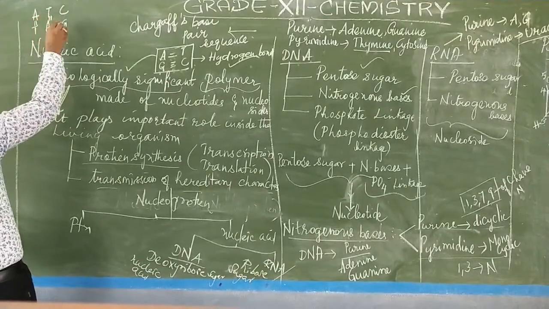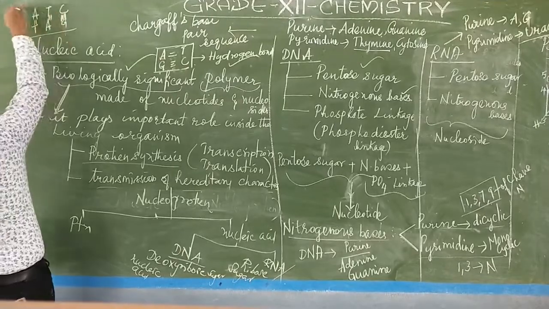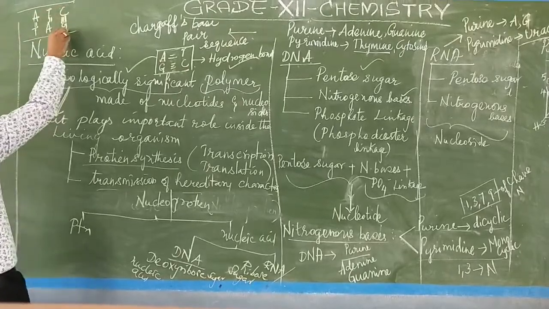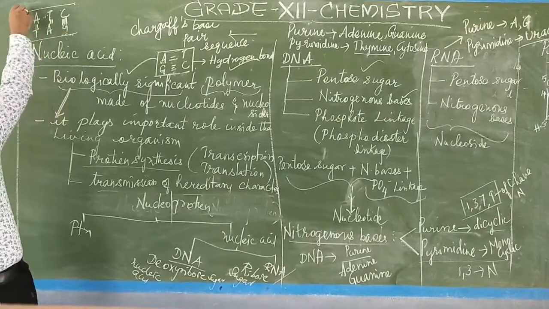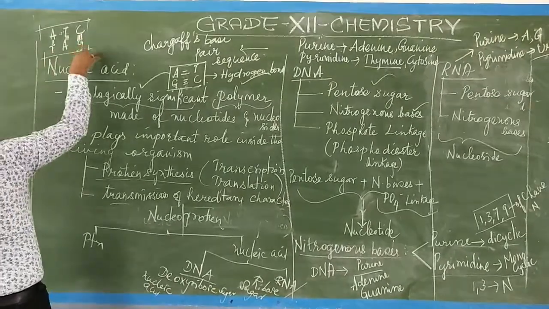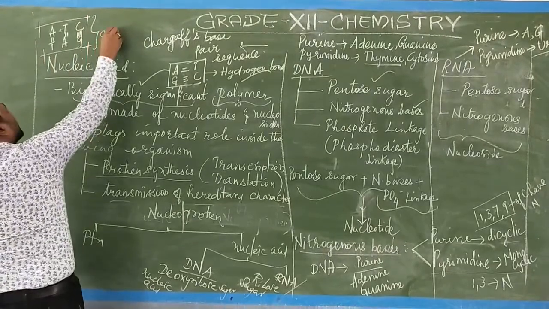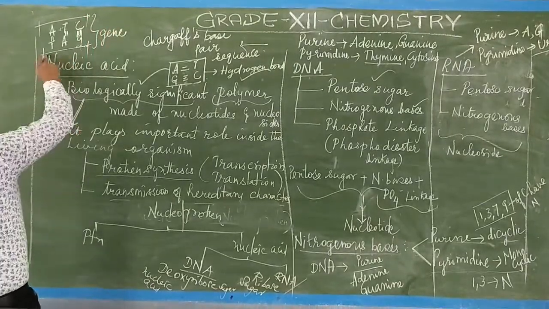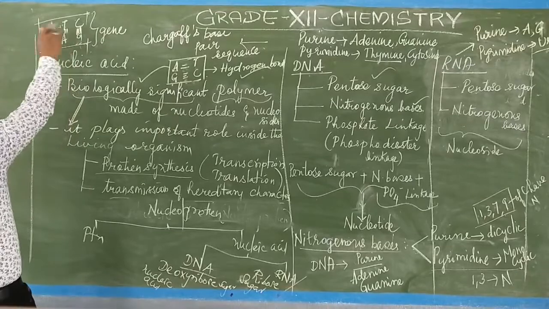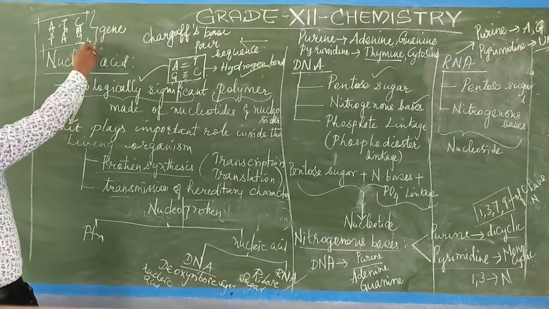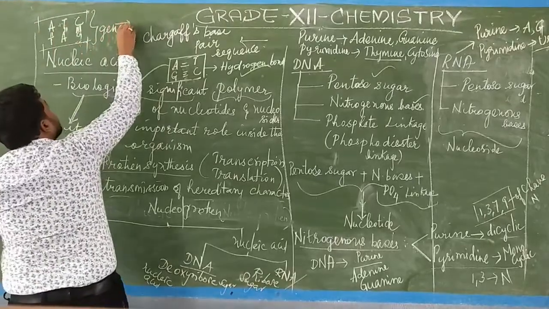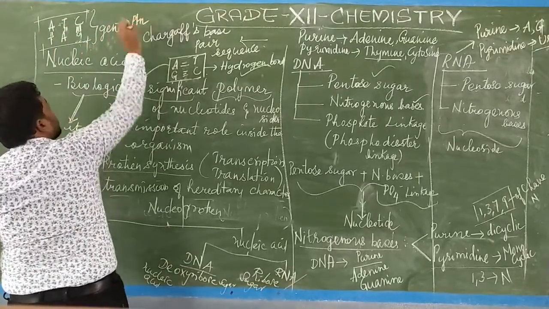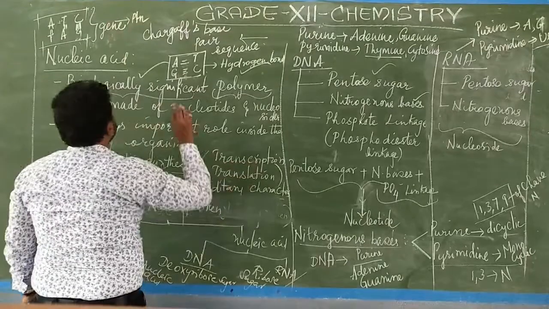Here also it should have a double bond, and here it should have a triple bond. This is called the codon and anticodon sequence. This is a codon sequence and this is an anticodon sequence. This is a segment of DNA which is called a gene. The DNA was a segment, the template DNA, an uncoiled strand. So we got the gene, and this gene is responsible for the synthesis of a protein by the process of transcription and translation.